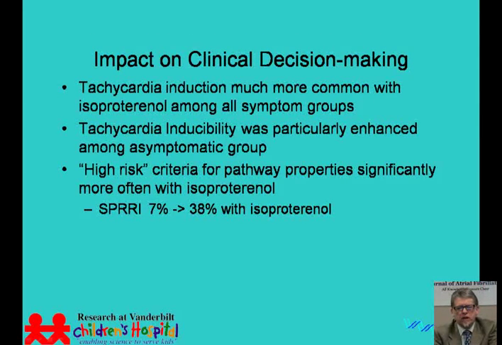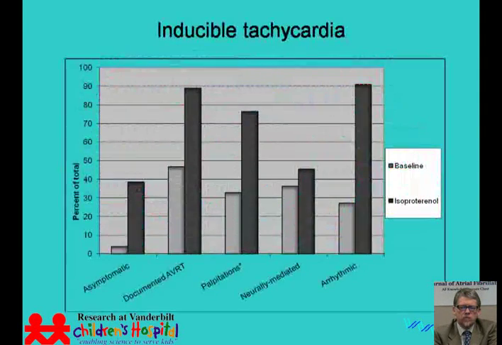Again, if we look at those patients who met the various potential criteria denoted as high-risk criteria above and beyond tachycardia induction, it was much more commonly observed after we infused isoproterenol, as shown in the darker bars on this chart. Shortest pre-excited RR of less than 250 milliseconds is what has been mostly used, and roughly 40% of our patients showed this characteristic during isoproterenol. Even if a much more stringent criterion for high risk, which has been suggested in some previous pediatric studies, of 220 milliseconds is used, still nearly a quarter of the patients displayed this with isoproterenol.